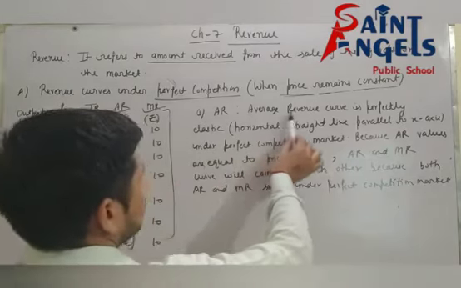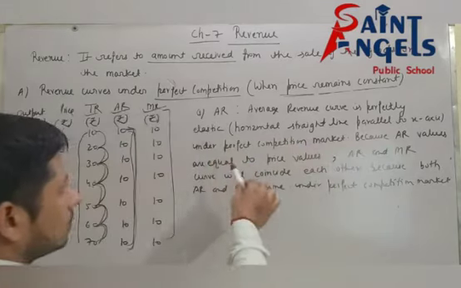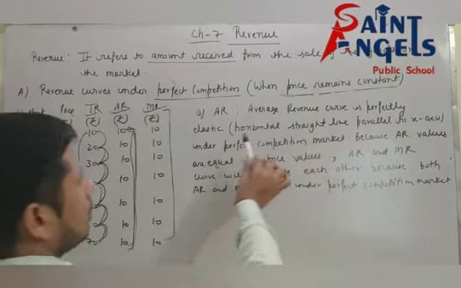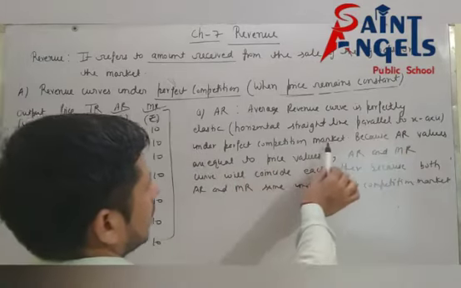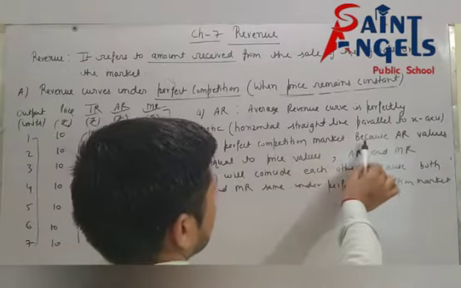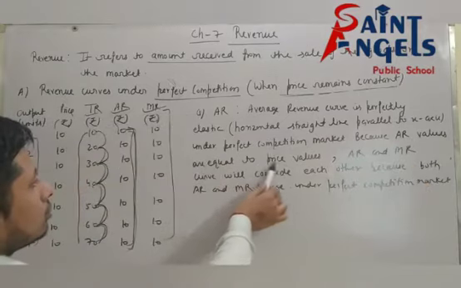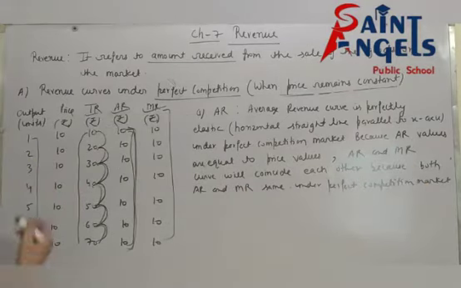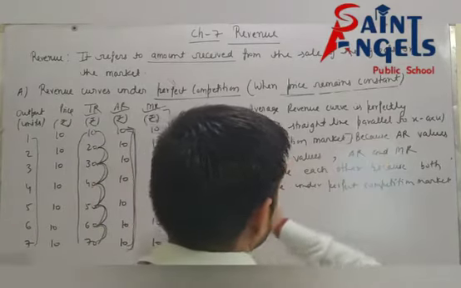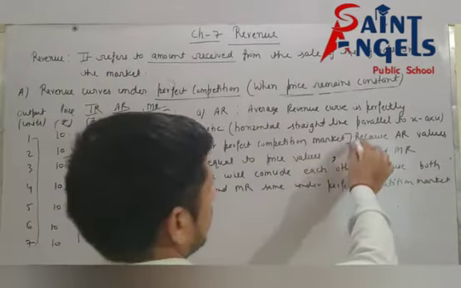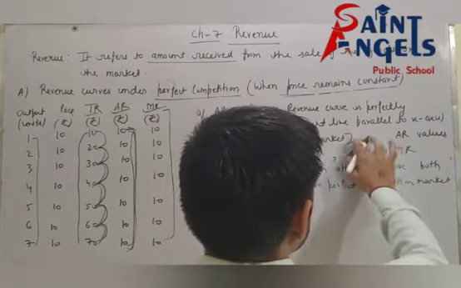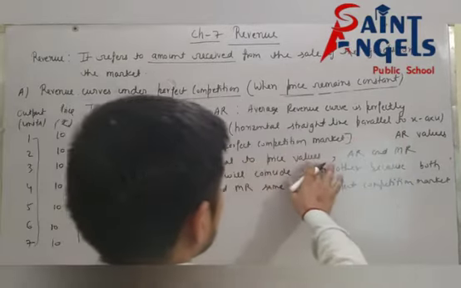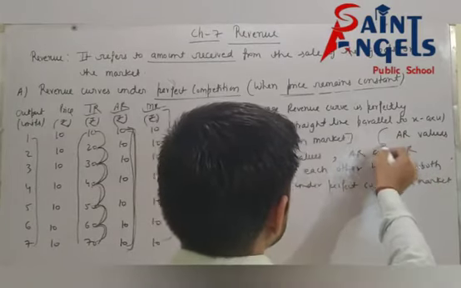AR curve, average revenue curve, is perfectly elastic. Why is it perfectly elastic? Because it is a horizontal straight line parallel to the x-axis under perfect competition market. This is the first conclusion of this table. Because AR values are equal to price values, this is the second conclusion.